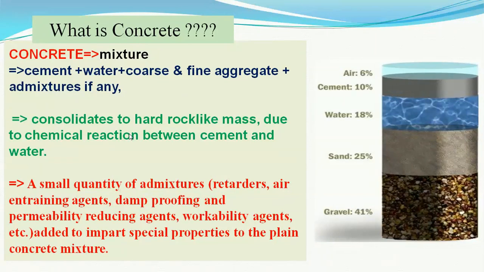Cement, water, coarse and fine aggregate mixed together consolidate with time to a hard rock-like mass. This happens due to the chemical reaction between cement and water, which is a binding material. A small quantity of admixture, which acts as a tonic, improves the quality of the concrete. That is the three basic qualities, again I will repeat: the strength, the durability and the workability.